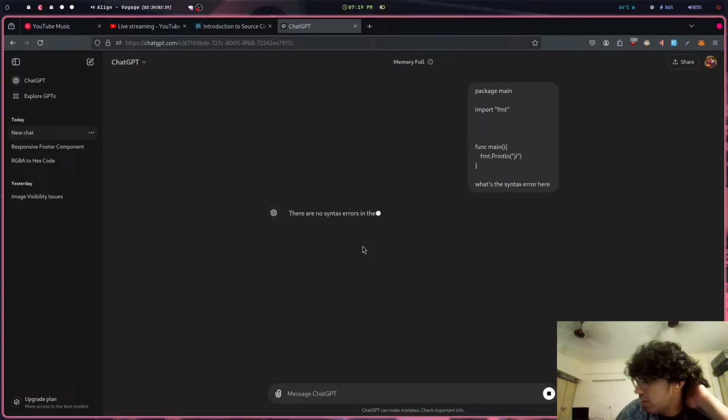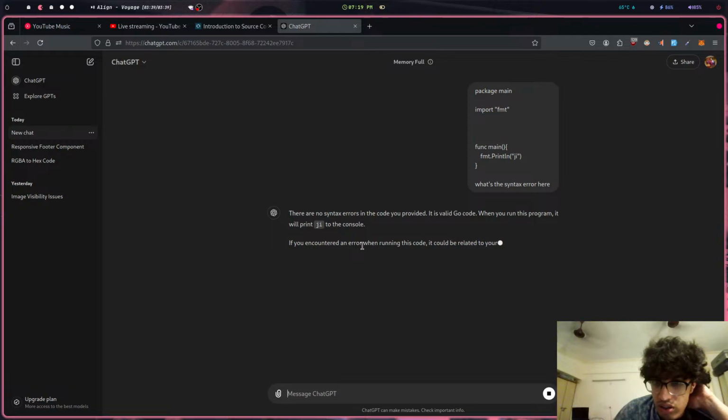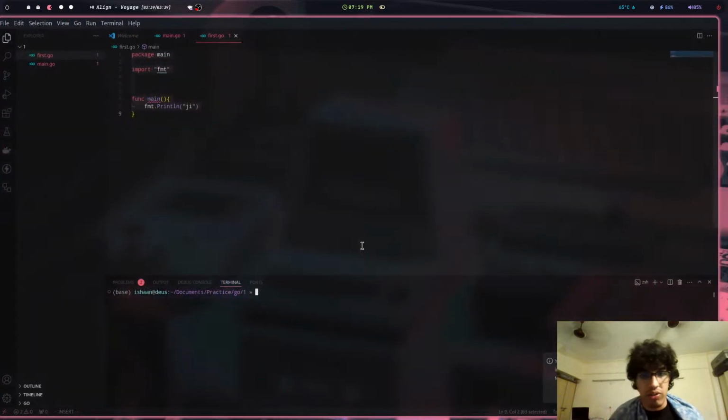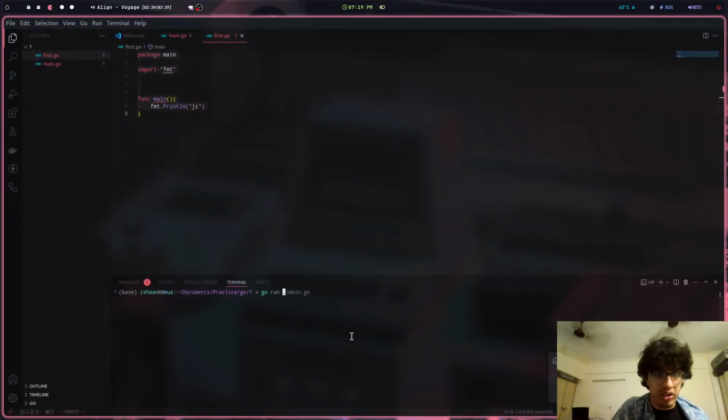Oh, damn. There's no syntax errors. Could be related to environment. Alright. Ensure that you check go version. Go run. This will work.